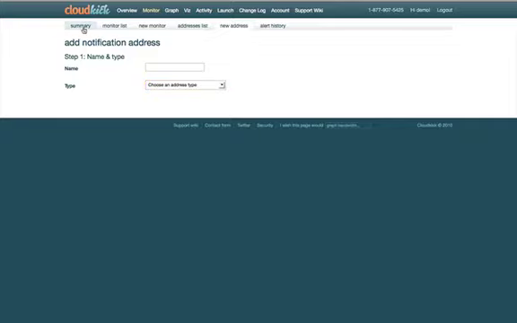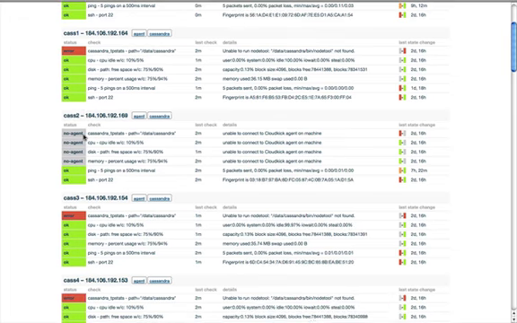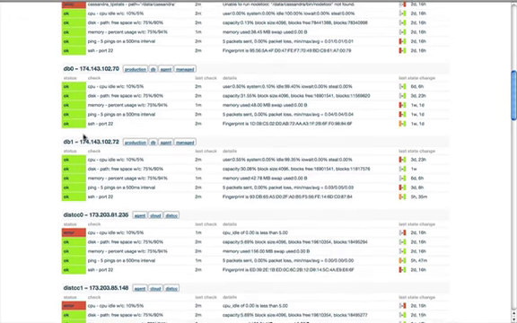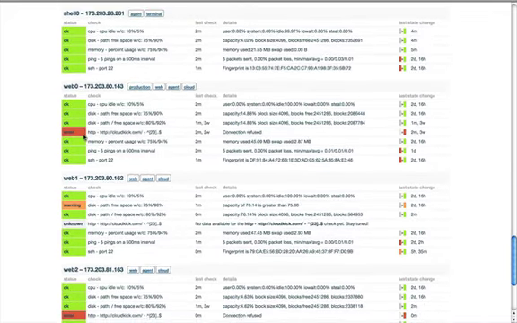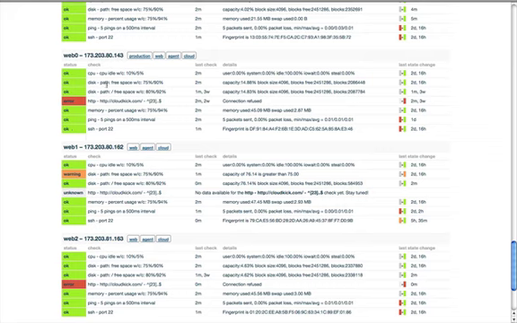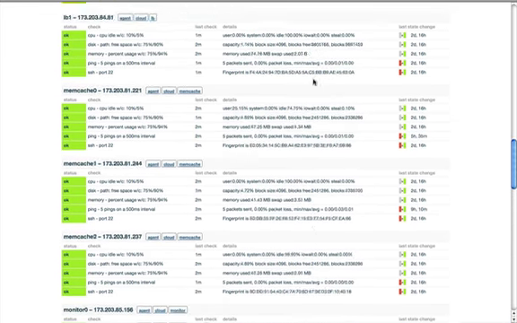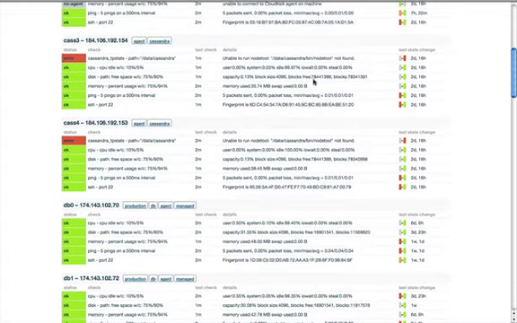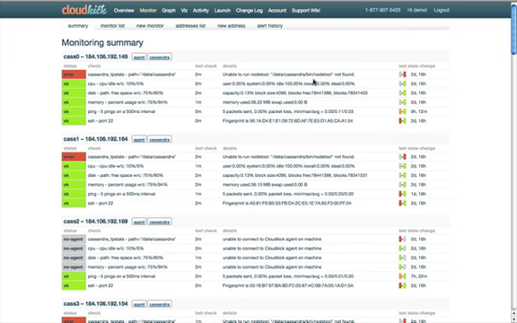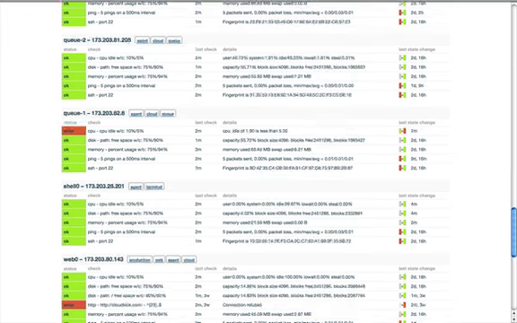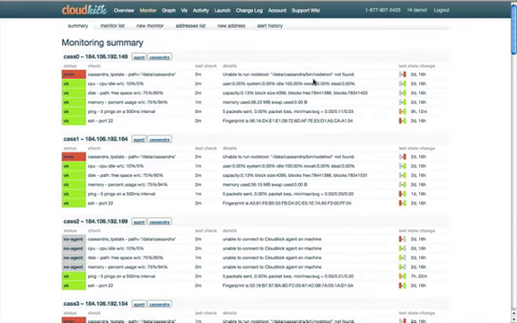But what we can do is pop back over to the summary and see everything that's going on with this machine. In this case, find the machine named web, and we see that there's another disk check and it already ran. It's running, and so everything seems to be going well. This page that you're looking at, if you're familiar with Nagios, it's kind of similar to that. It gives you the overview of everything that's going on in all of your infrastructure. So it loads all the data all at once, which is really handy for getting a quick snapshot of how well your infrastructure is performing.